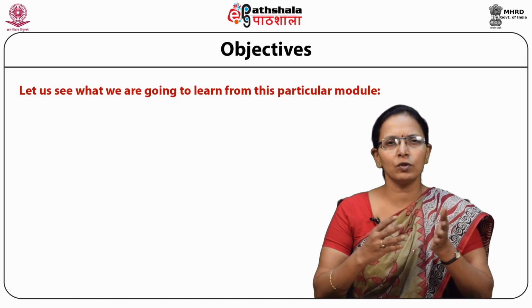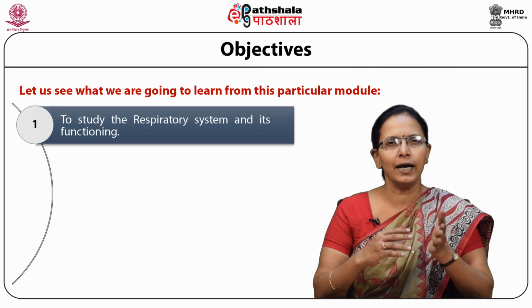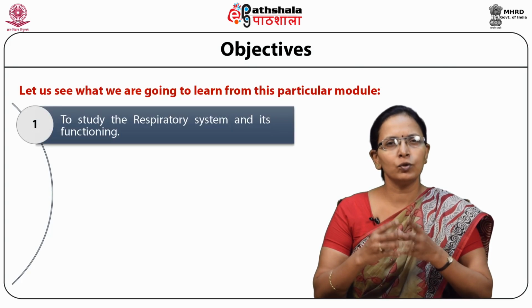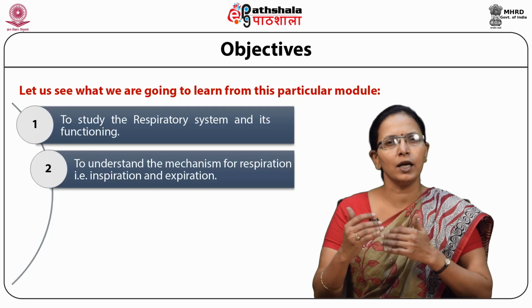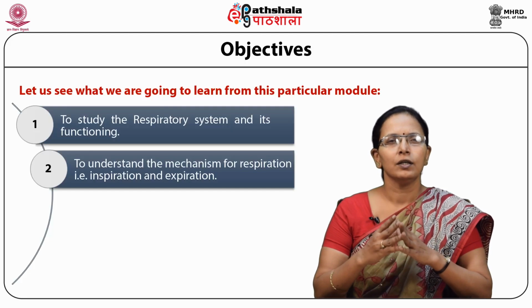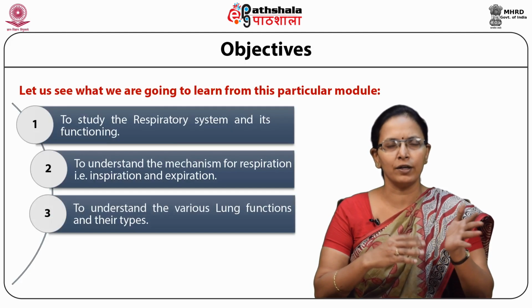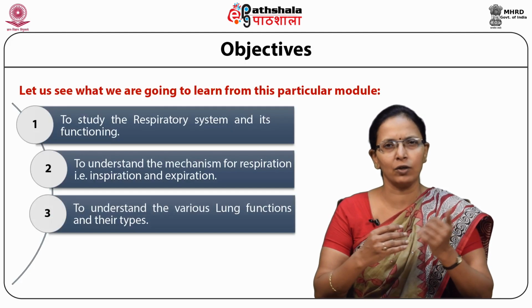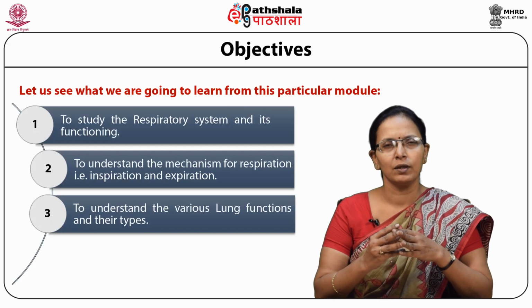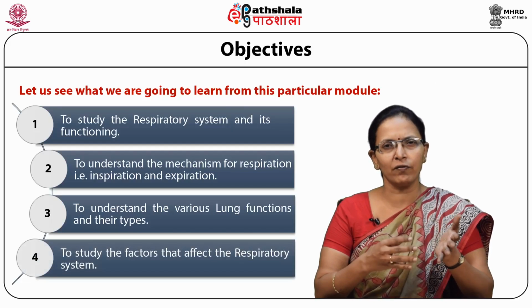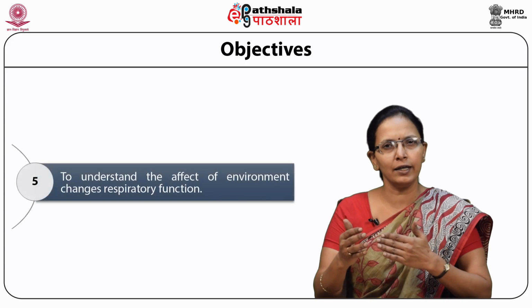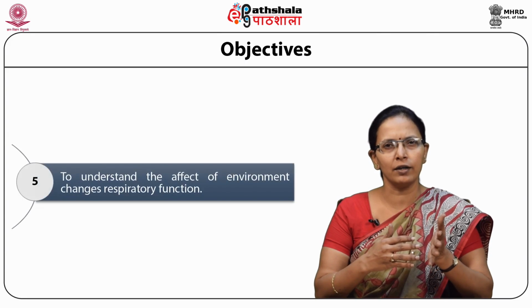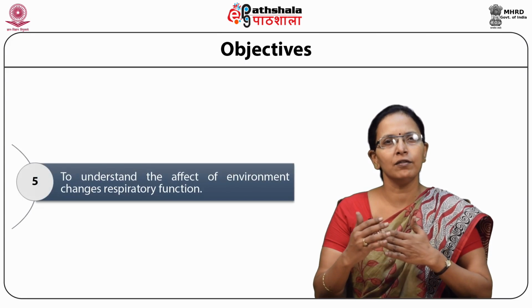The learning objectives of this module are: number 1 is to study the respiratory system and its functioning. Number 2, we'll try and understand the mechanism of respiration, that is inspiration and expiration. How does it take place? Then we'll understand the various lung functions and their types like static or dynamic type of lung functions. Later on, we'll study the factors affecting the respiratory system. Then we'll try and understand how respiratory functions are affected by the environmental factors.